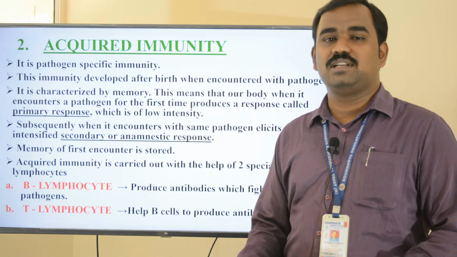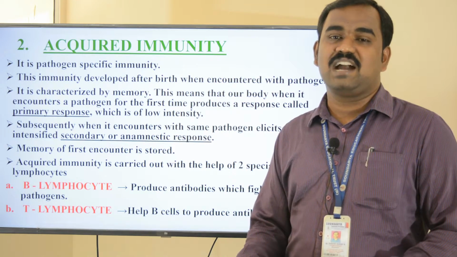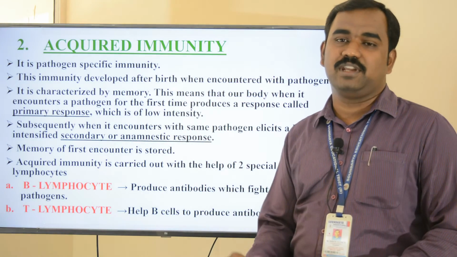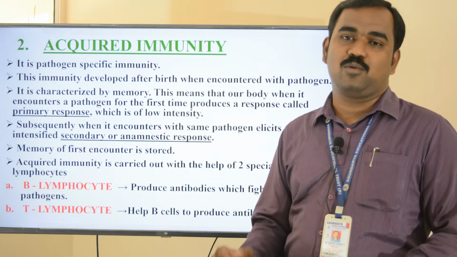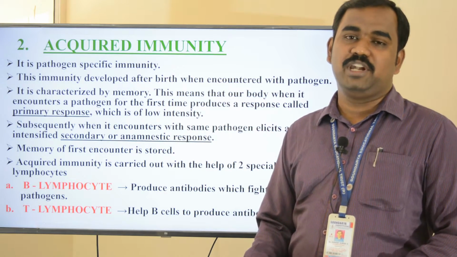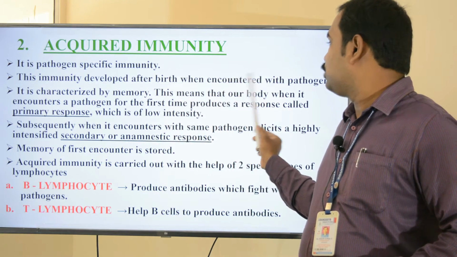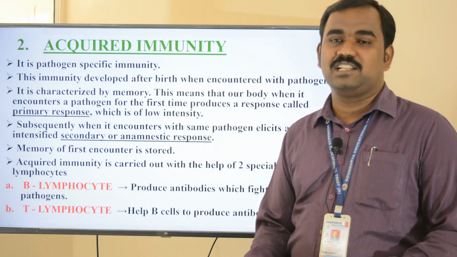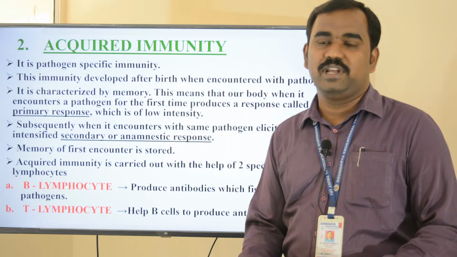Next, moving on to the second type of immunity, that is acquired immunity. Acquired immunity is very much pathogen specific immunity, the immunity which is acquired after our birth. This immunity is developed in order to encounter a pathogen. This acquired immunity is characterized by memory. I will give an example.